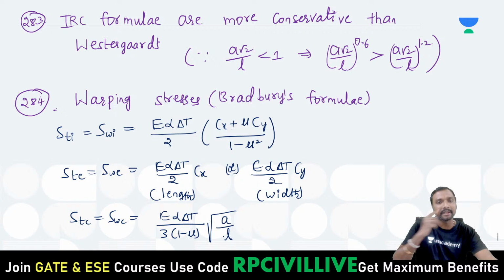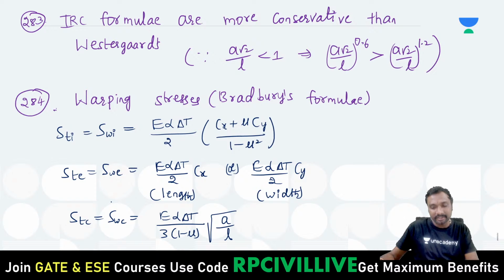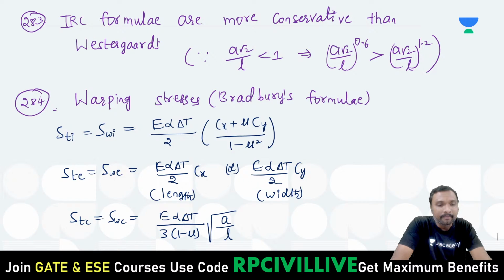These are the warping stress formulas given by Bradbury. Is that clear?